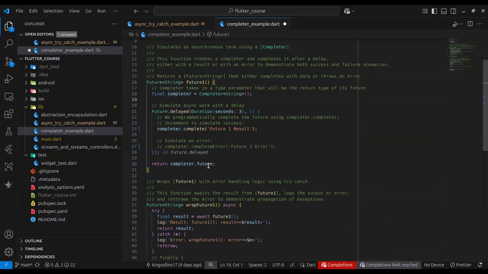You can see when I call completer.future, it returns it to this thing, and the return type is a string. That's why when I complete it, I have to complete it with a string. Where I call completer.complete, I'm giving it a string value. This string value I'm giving it is what is going to come out here in result. So if you run this code, you're going to have the future one result in your terminal. Like I said, you can always pull the repository and run the code.